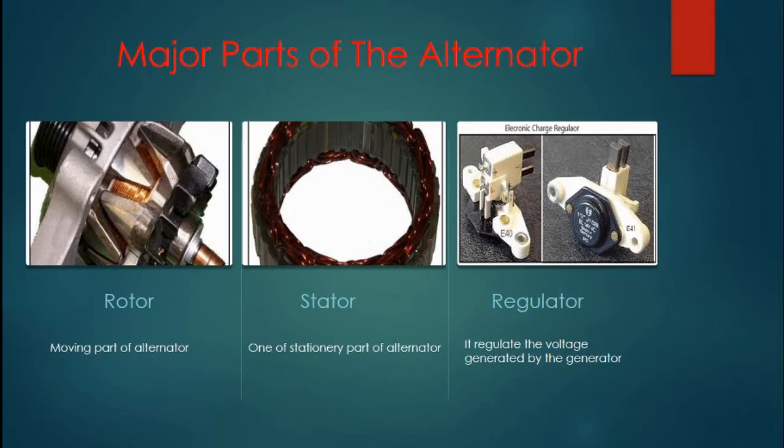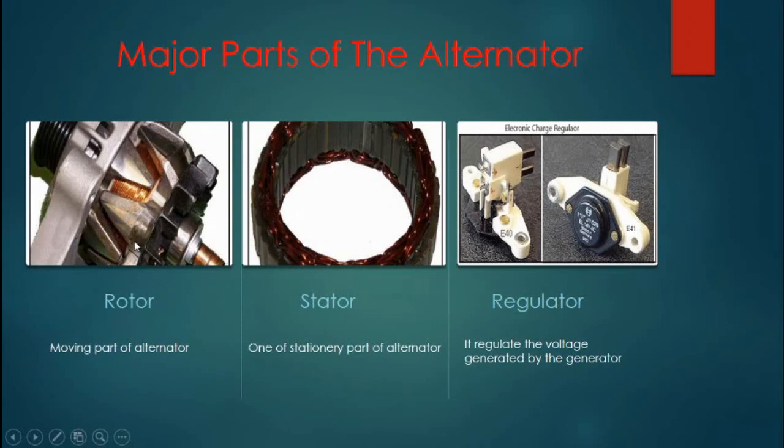There are 11 parts of the alternator in total, but the major parts are these three. The other parts also have functions, but here we only discuss these three.